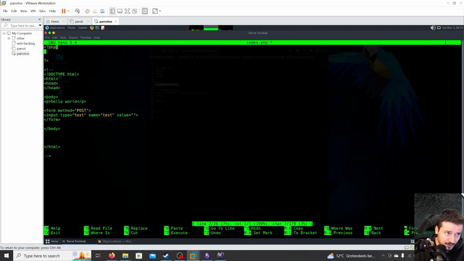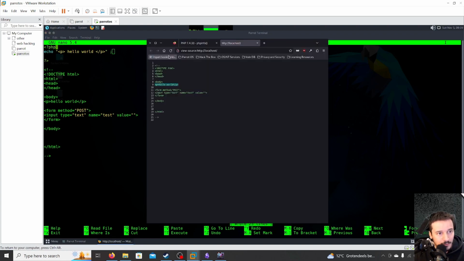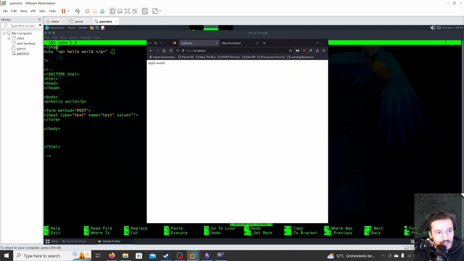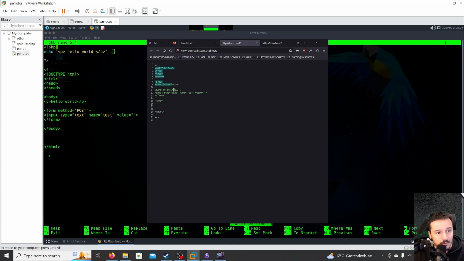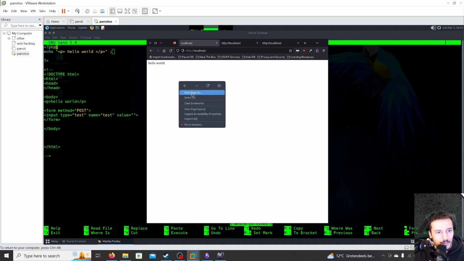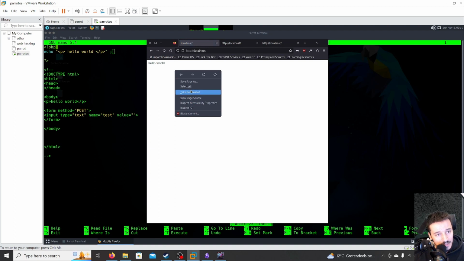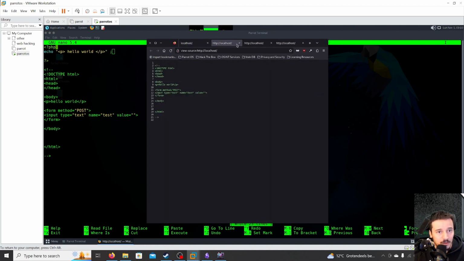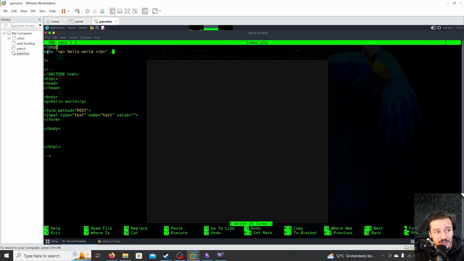To display information using PHP, you can use the echo command. So let's say we want to display the paragraph hello world. We do a p tag and then hello world. And we save this, and if we refresh the page now, you can see that hello world gets displayed. And if you do view page source, we cannot see it because it's PHP code. But we can still display hello world using the echo command.